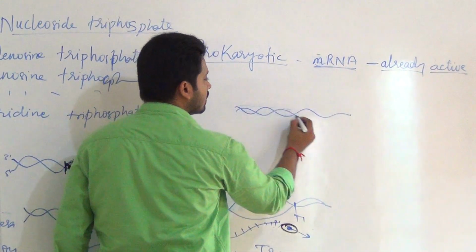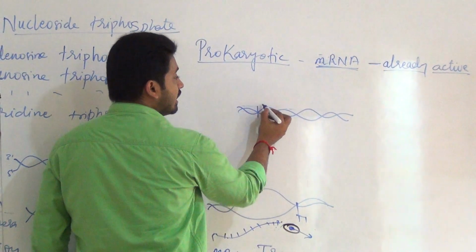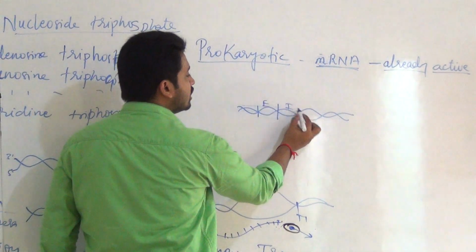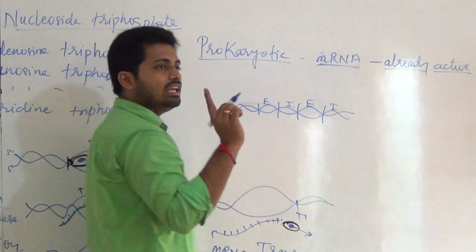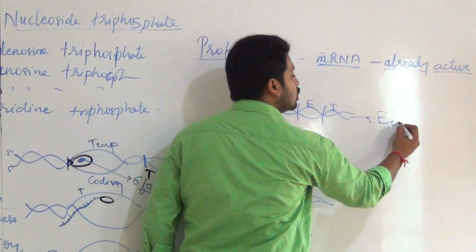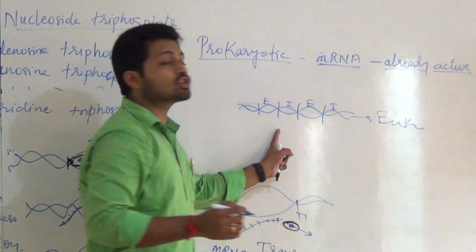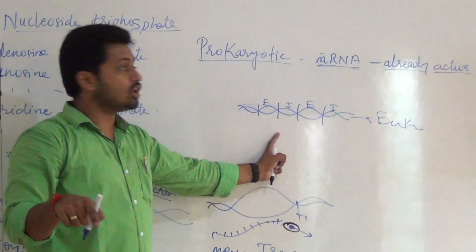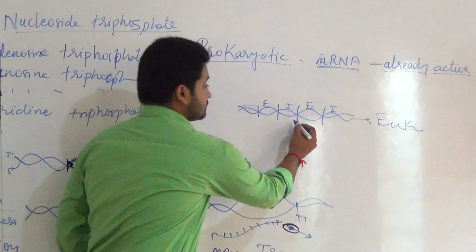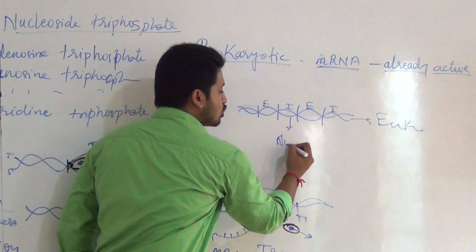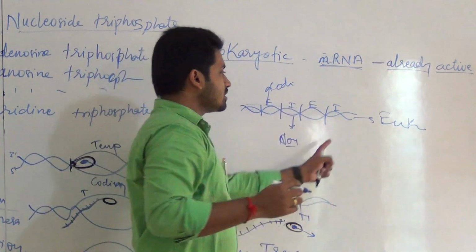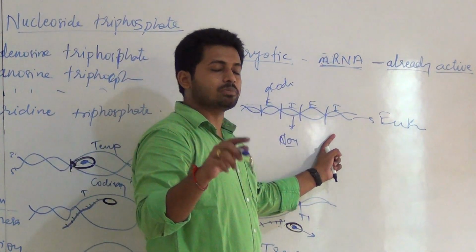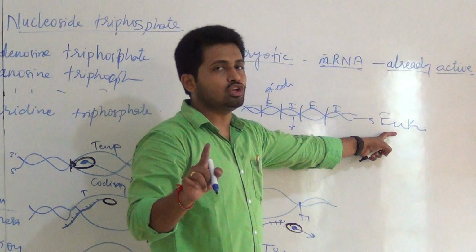Suppose this is our DNA, this is exon, this is intron, this is exon, this is intron. This type of DNA is seen in eukaryotes only, and it is called a split gene, because introns are the non-coding part and exons are the coding part. So these genes are called split genes, which are found in eukaryotes only.